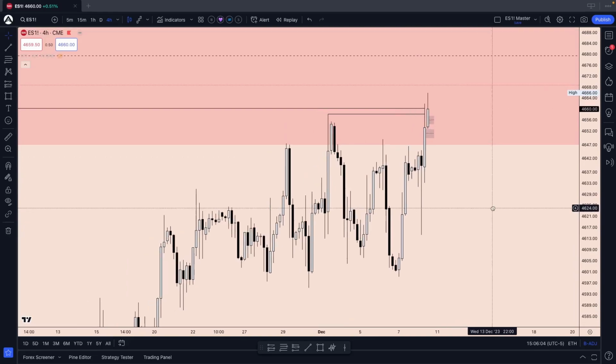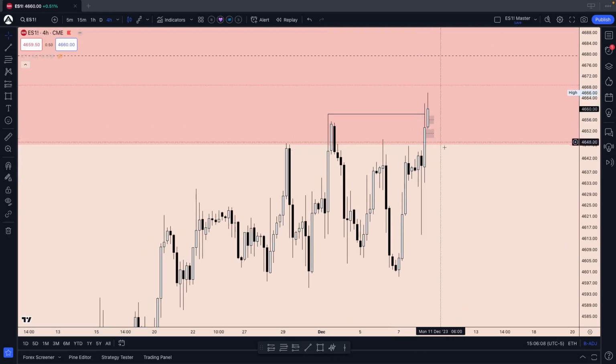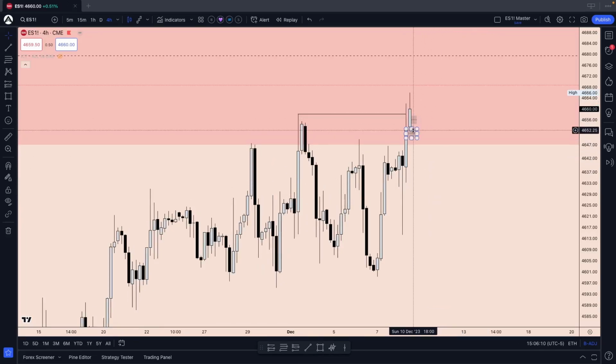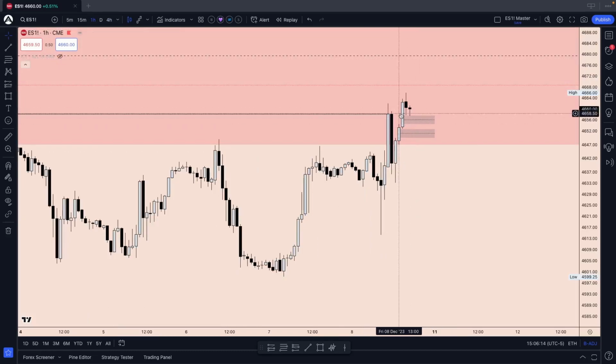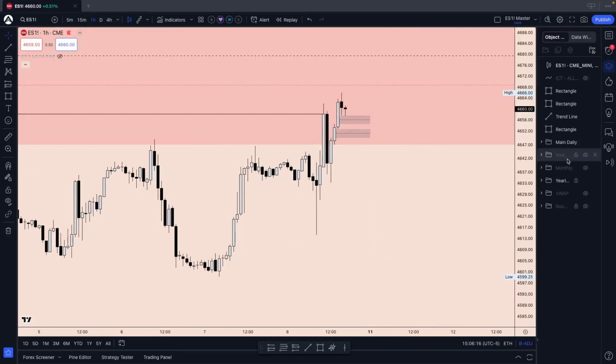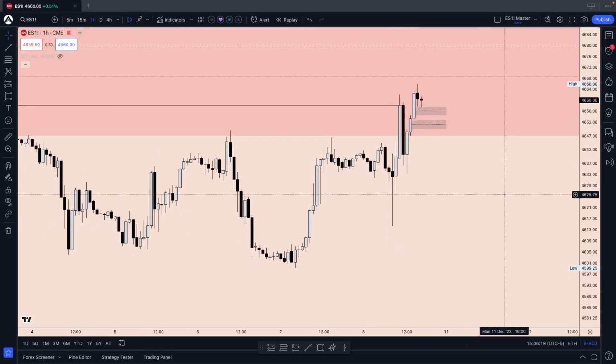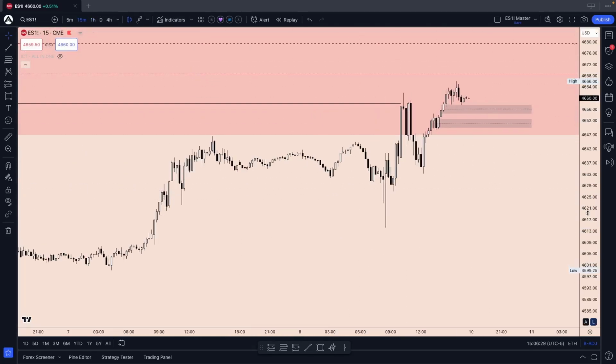But right now we're bullish. No reason for me to believe that we won't continue higher. And I'm going to be using this 4-hour bullish fair value gap and those two 1-hour bullish fair value gaps mainly to decide if we want to continue higher immediately to take out the consequent encroachment of our daily bearish fair value gap. Let's take a look at the 15-minute.